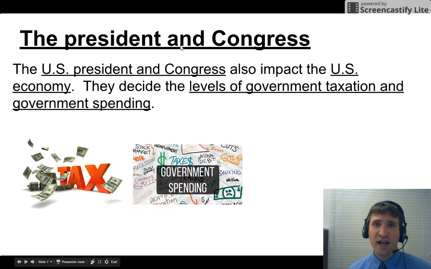The President and Congress. The U.S. President and Congress also impact the U.S. economy. They decide the levels of government taxation and government spending, taxes and spending.